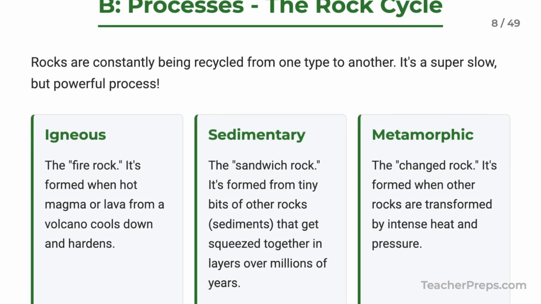This constant movement is part of the rock cycle. Rocks are always being recycled. Igneous rocks are fire rocks cooled from lava. Sedimentary rocks are made of tiny bits squeezed together. That's where you find fossils. And metamorphic rocks. They're other rocks changed by intense heat and pressure.